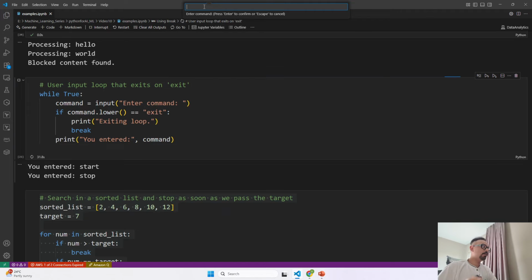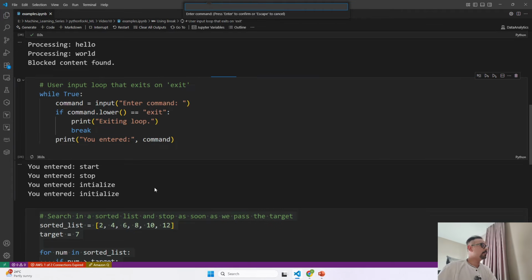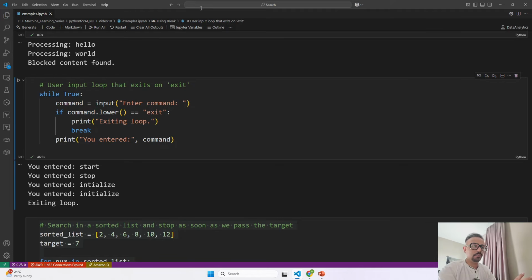Now to come out of that loop, okay, initialize, enter. You can see it is printed. Now I am going to go ahead and say exit. Now it is not going to print anything. It will end our loop, and exiting loop has been printed. We are out of our loop.